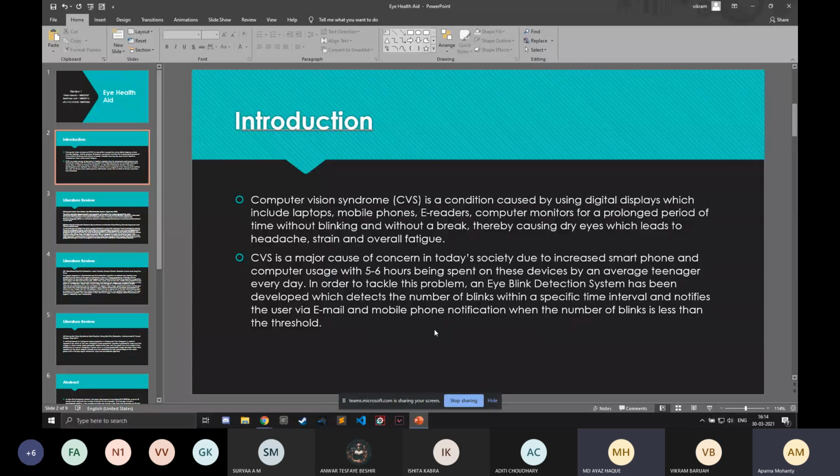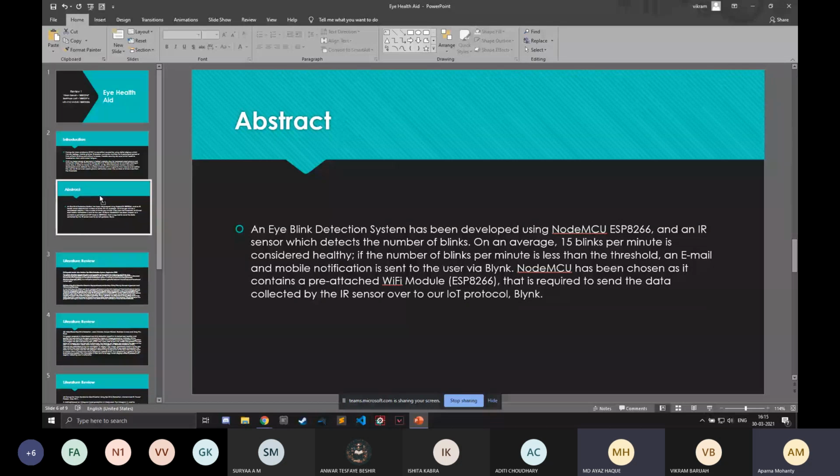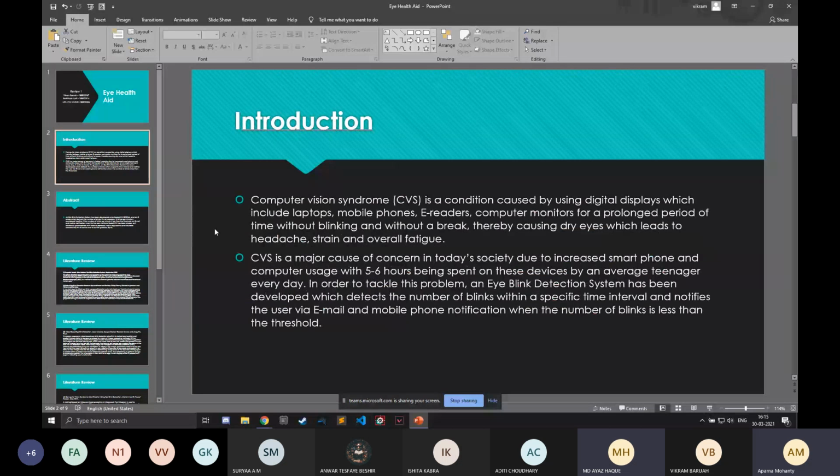And so we are making an eye health aid. In this, we are going to combat the problem of computer vision syndrome. Computer vision syndrome is a condition which occurs due to prolonged usage of digital screens like laptops, mobile phones, etc. This really causes a lot of damage to our health. It leads to problems like headache, strain, overall fatigue to our body, and it leads to weaker mental health also.